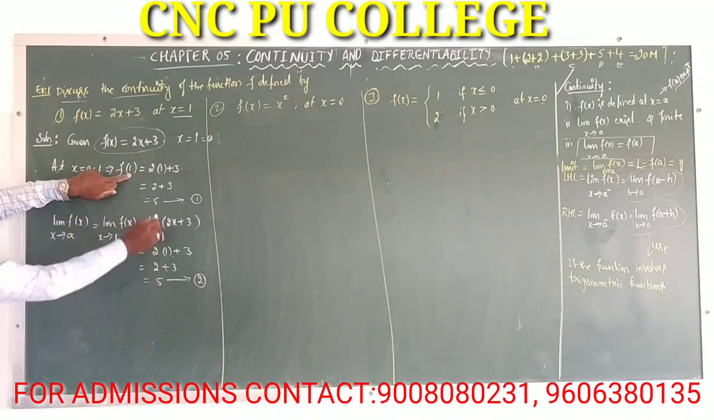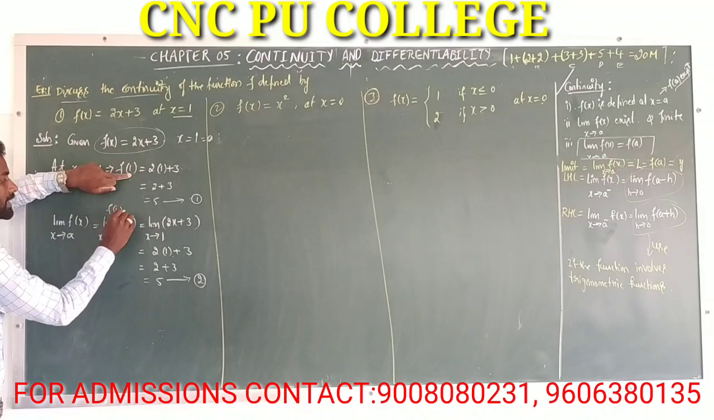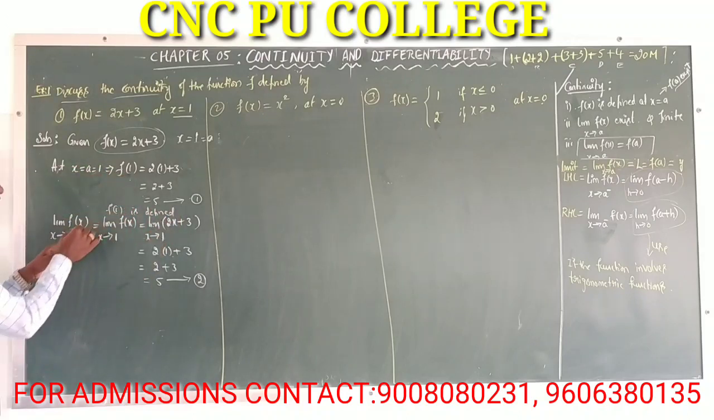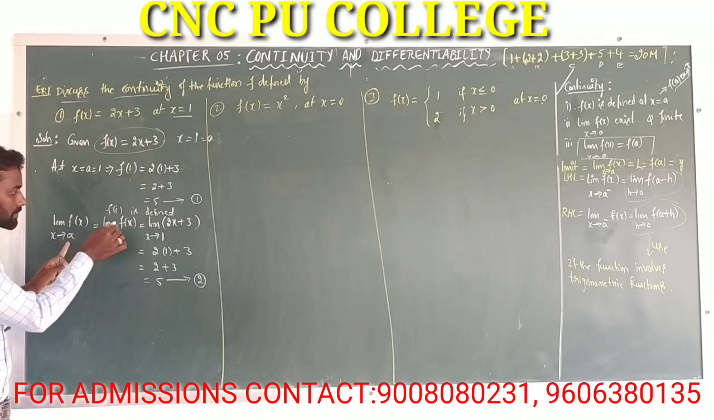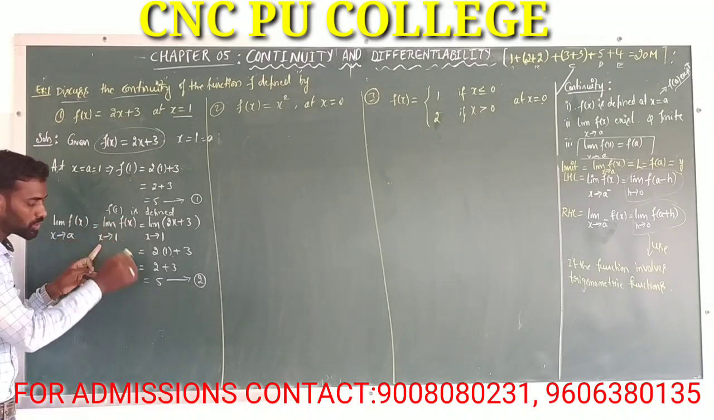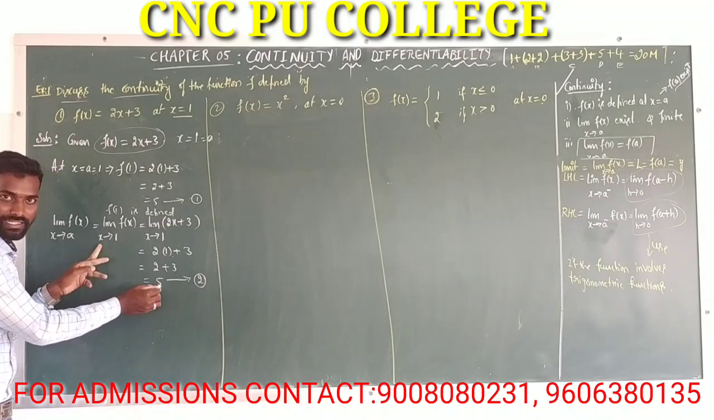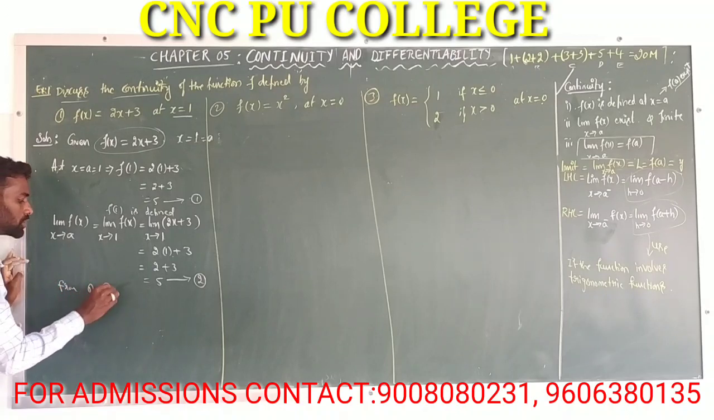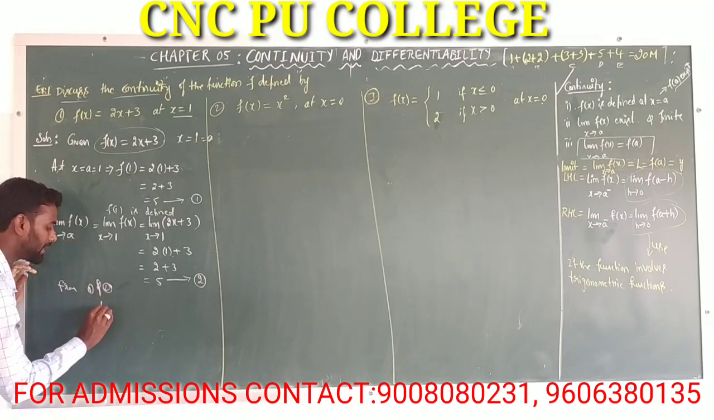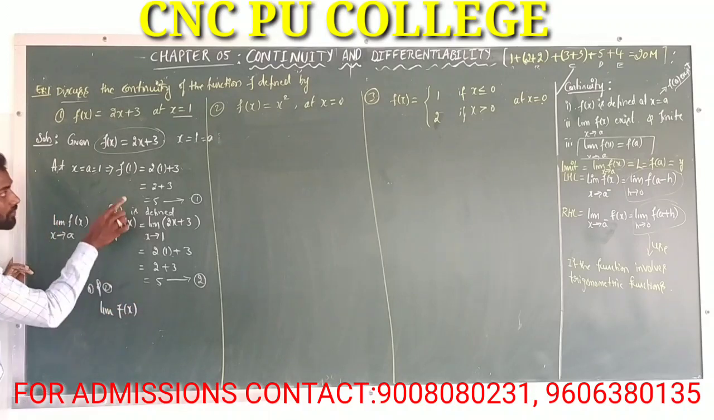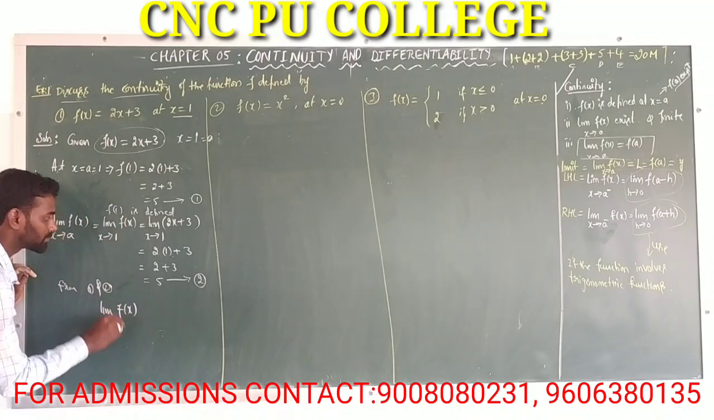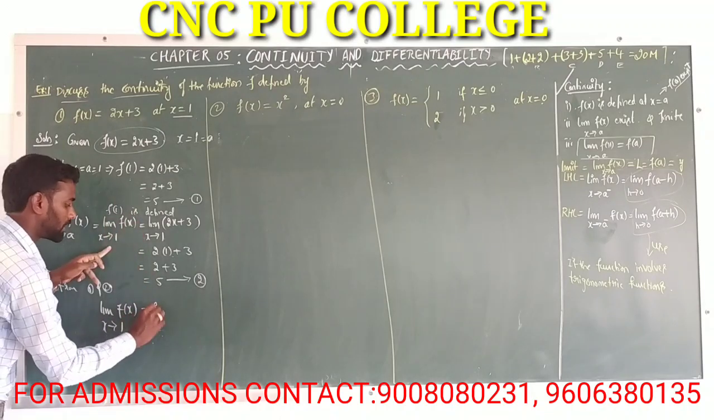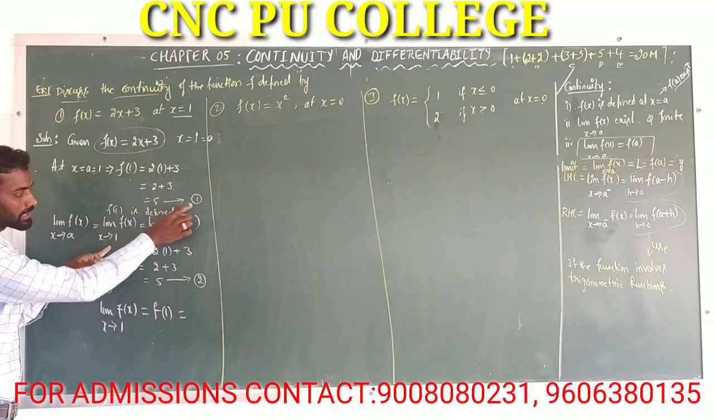Here f of 1 is defined, right? Therefore f of 1 is defined. And the second condition, the limit of f of x as x tends to 1 exists and that value is equal to 5. Therefore from 1 and 2, we will write the limit of f of x as x tends to 1 is equal to what? f of 1, because both are equal to 5.